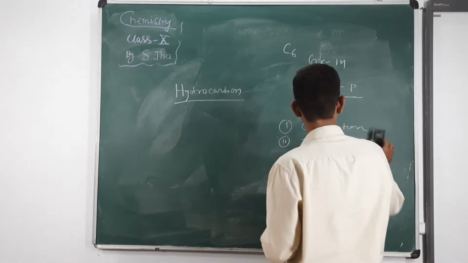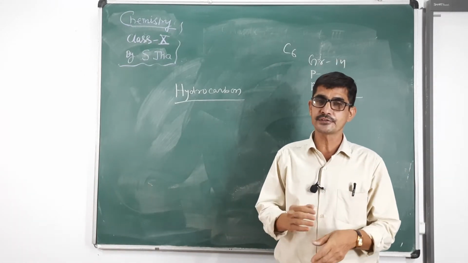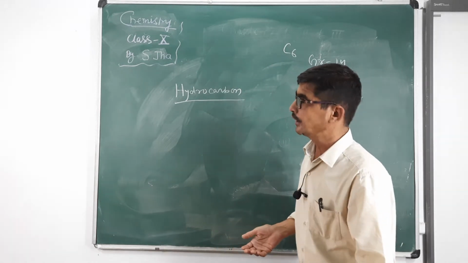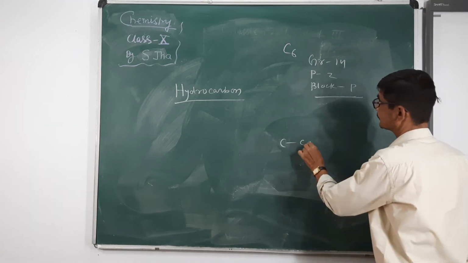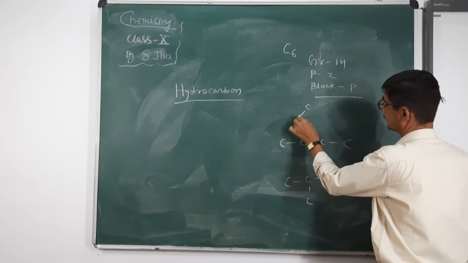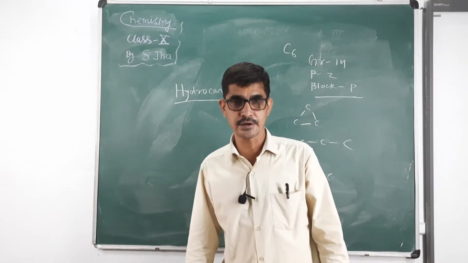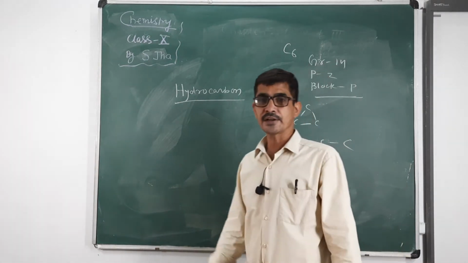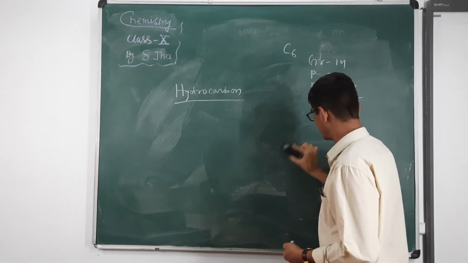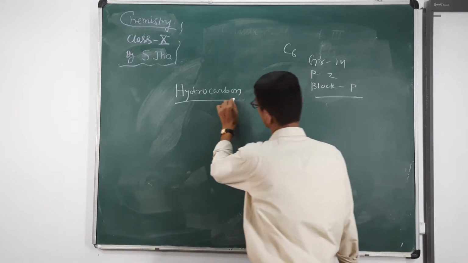What do you mean by catenation? Catenation is the property of carbon in which carbon has the ability to form self-linking. It may be straight, branch or cyclic. So this property of carbon is called catenation. And tetravalency is that the valency of carbon is 4. So due to these two properties, carbon forms maximum number of compounds. Carbon is present everywhere.